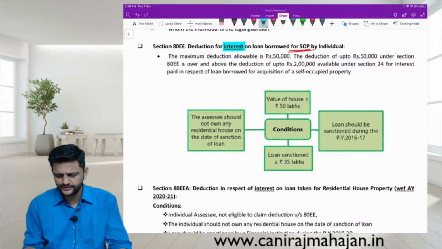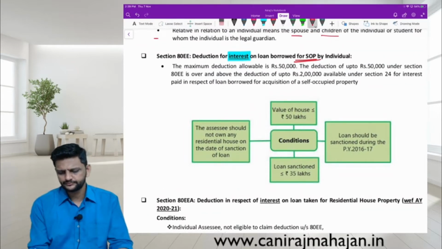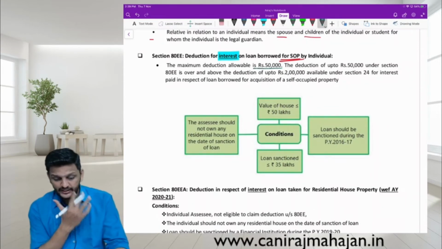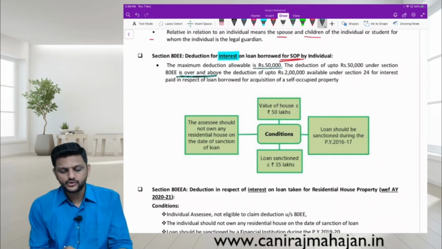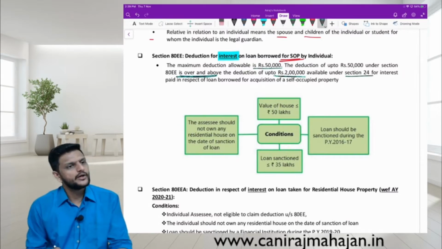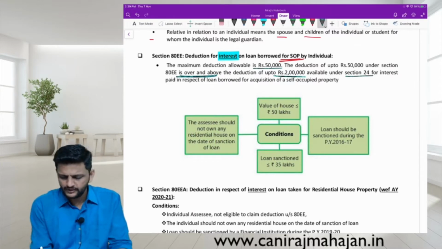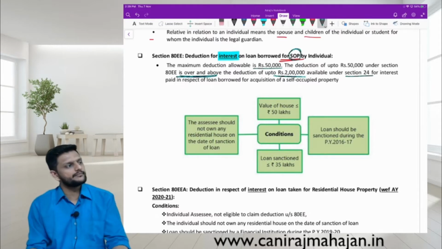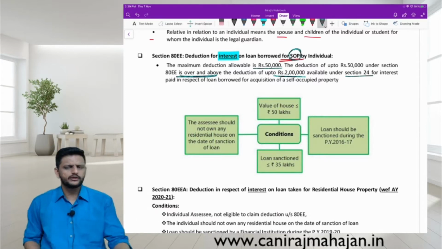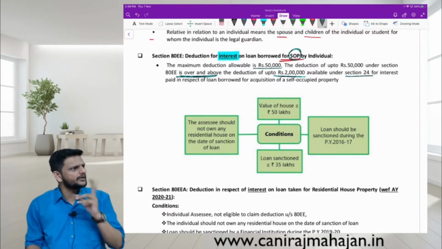So check. Pay attention. Some extra benefit you are getting here. The maximum deduction allowed will be rupees 50,000. The deduction of up to rupees 50,000 under section 80EE, very important, highlight this, is over and above the deduction of rupees 2 lakhs available under section 24B. Do you remember? And here importantly the property is SOP, ceiling limit under that chapter itself is 2 lakhs. Like I said, I think I had given you an example last time also, no? You could claim double deduction.